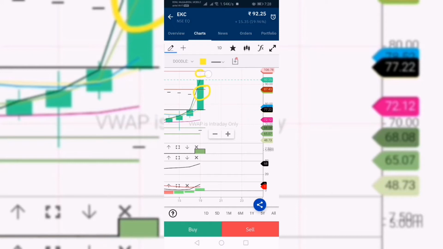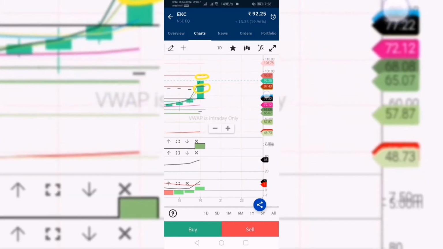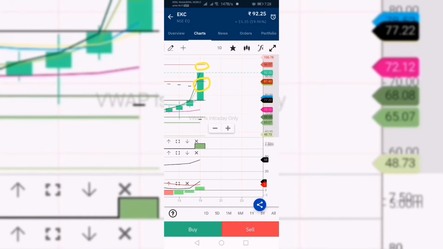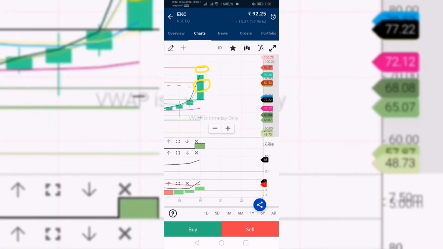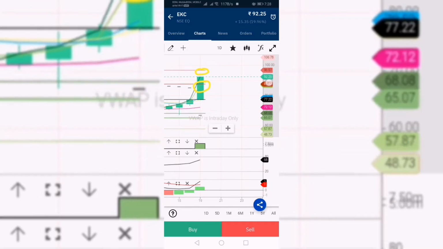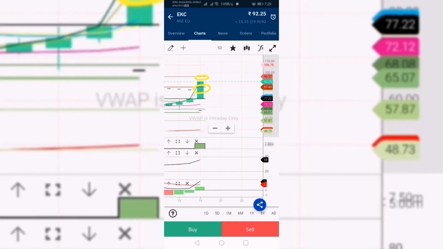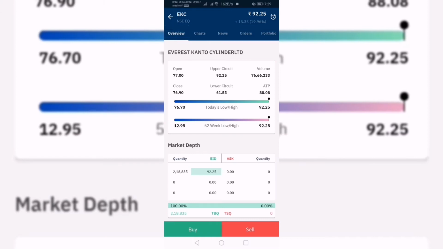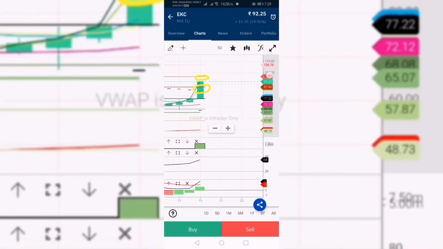Here again there is a resistance that is at 96.57. So now it is 92.25. Tomorrow also it may upper circuit directly, or you may get a chance to buy. You can make 4 rupees profit, or this may also break tomorrow if possible.